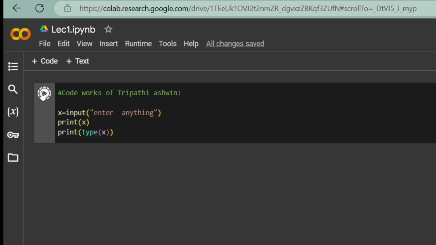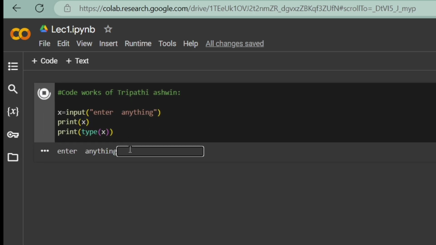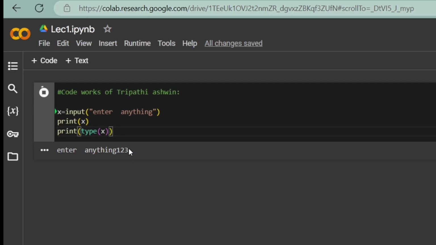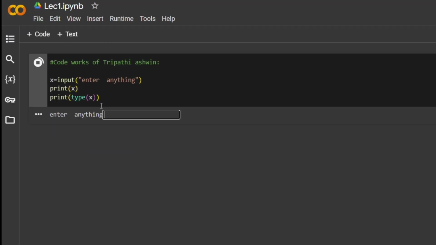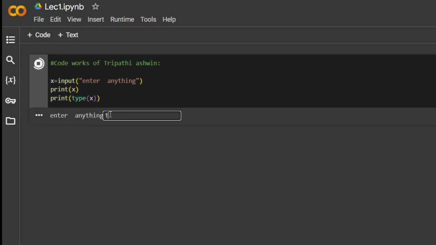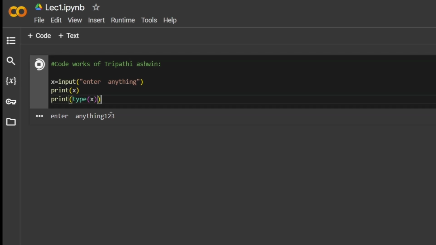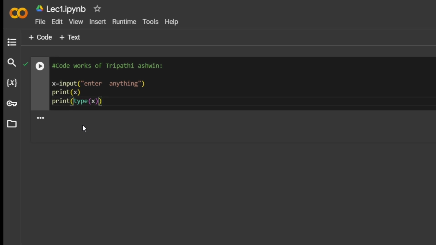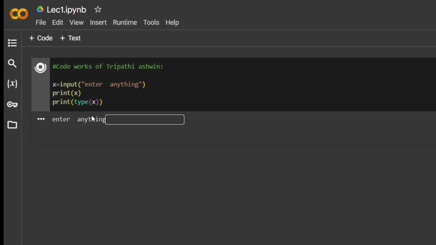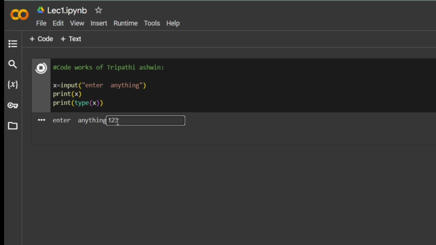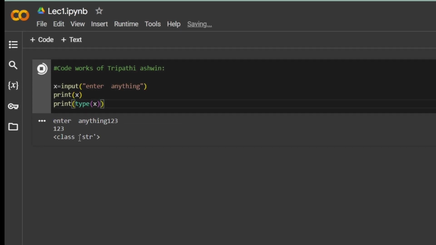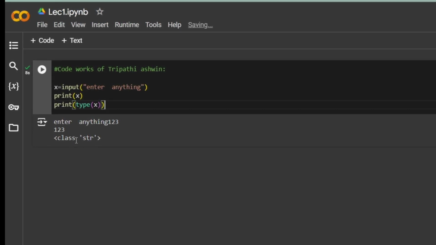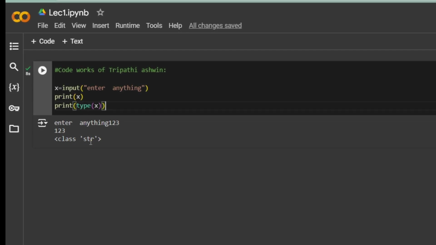Let's check our code. I am entering anything, like 1 2 3. It is taking some time. Okay, now I enter 1 2 3 and check what the output will be. See here, the output of what I have entered is 1 2 3. It printed the x value as 1 2 3, but see, the class is string here, the class is string.